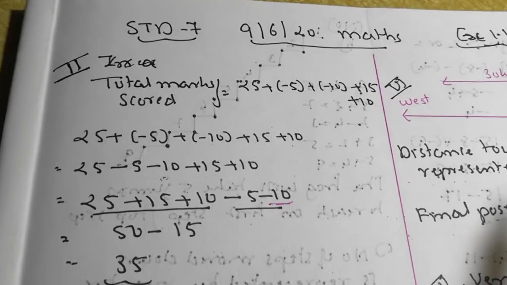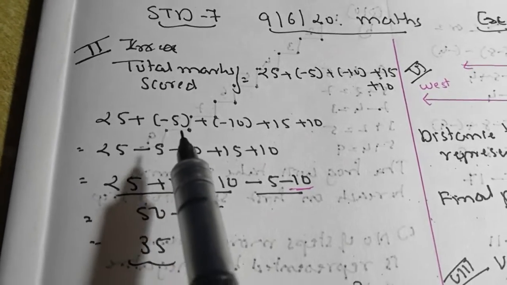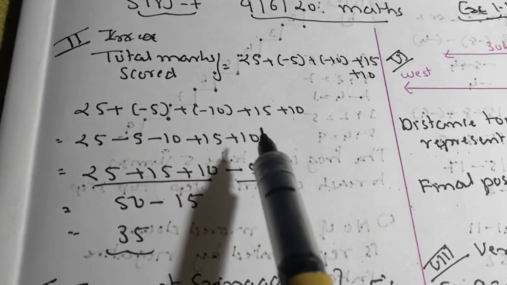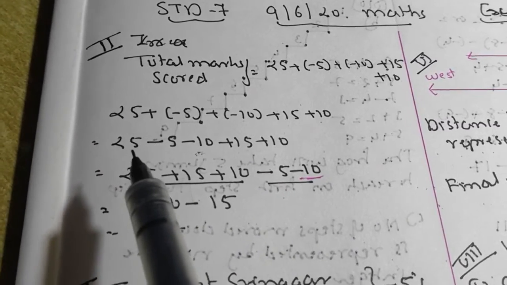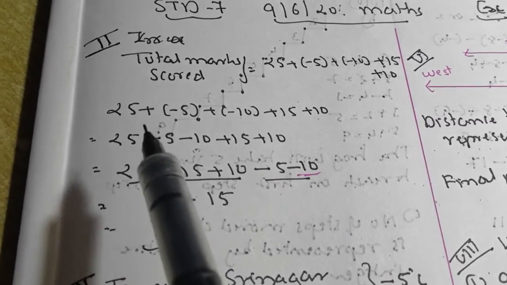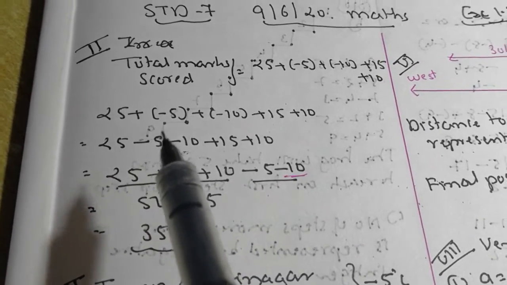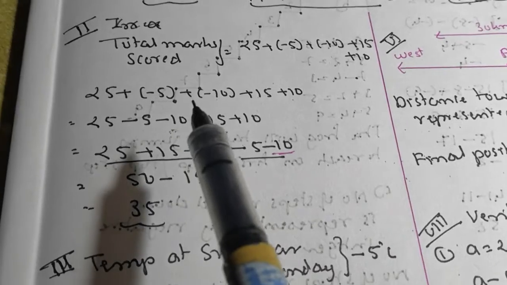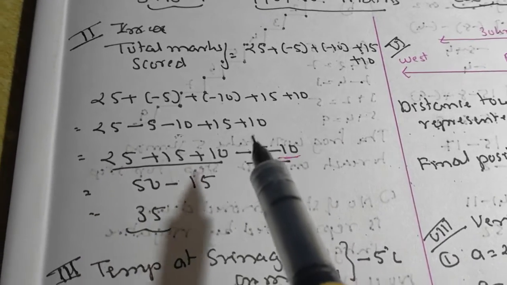So we have to find out the total of all these 5 numbers. So 25 plus -5 plus -10 plus 15 plus 10. So 25 written as it is, plus of minus is minus. Plus of minus is minus. Same way, plus of minus is minus. So -10 plus 15 and plus 10.